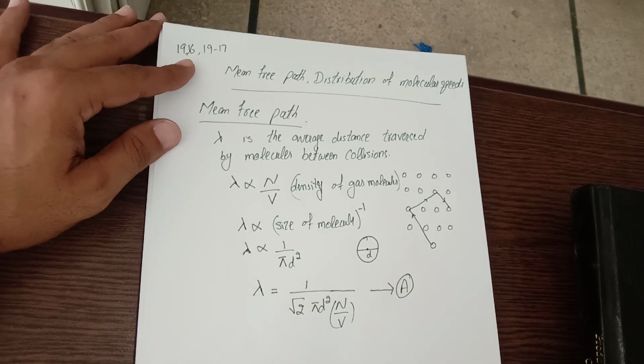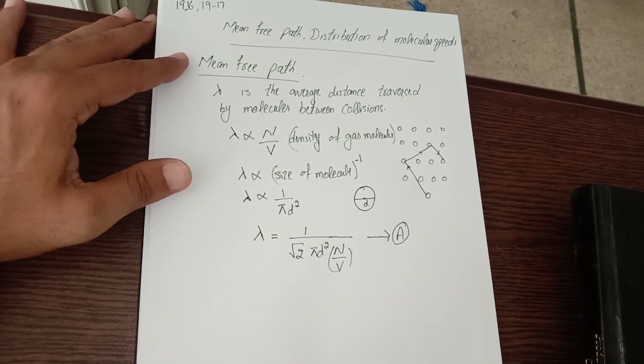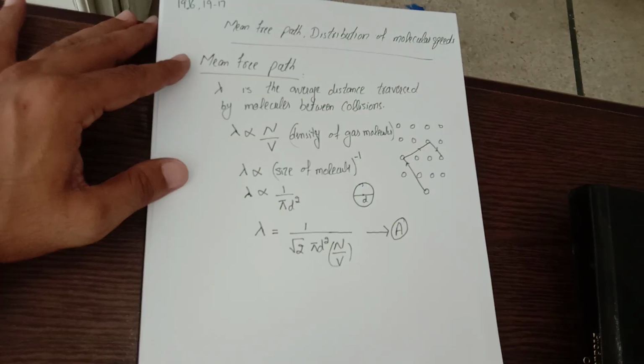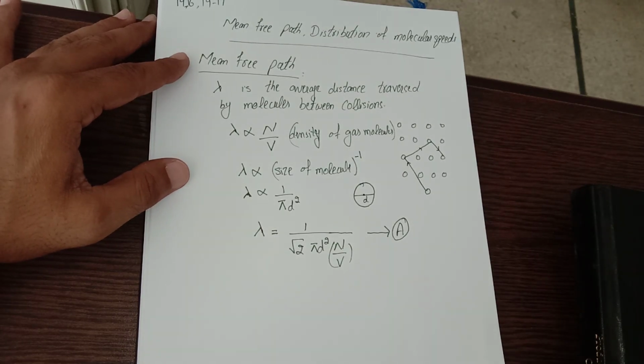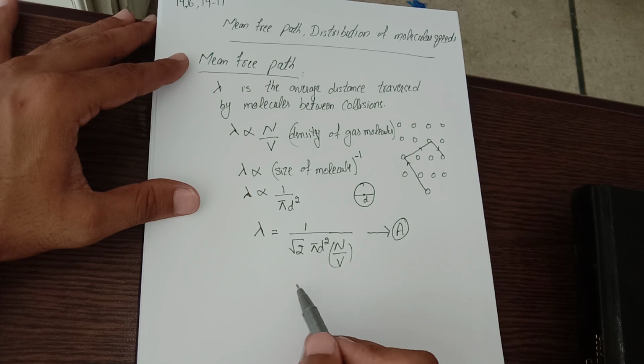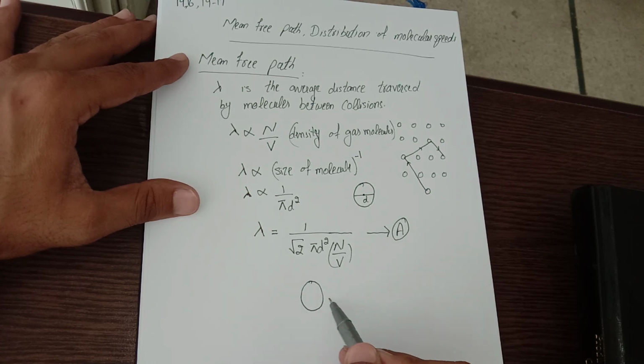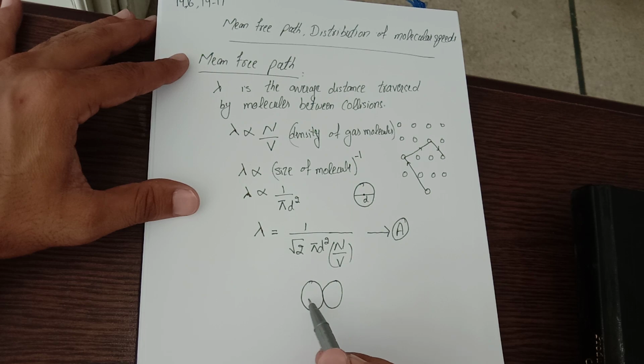Now the mean free path is calculated when two molecules of the gas collide, and they collide when they come within a distance d of each other. Let's say these are two gas molecules, each having diameter d.